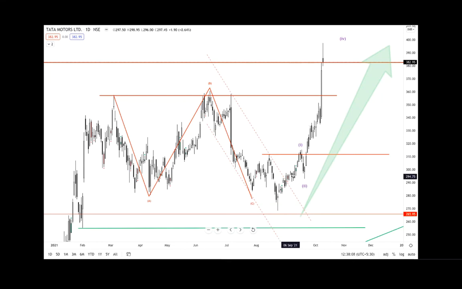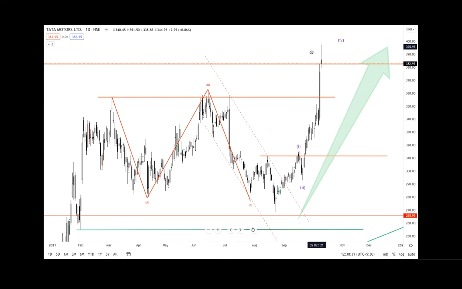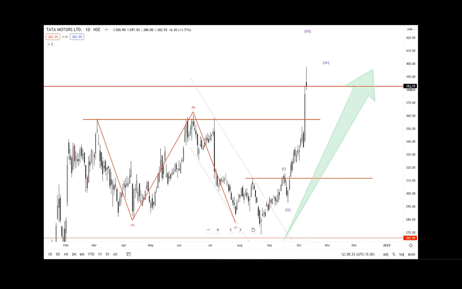Look at this. That is why I told you to keep watch on the level of 312, and look at what happened in some previous sessions. This is the phenomenon, and this is the quality of wave analysis. This was our wave one, this was our wave two, and this is our third wave. It's still incomplete. We cannot say that it is completed here.